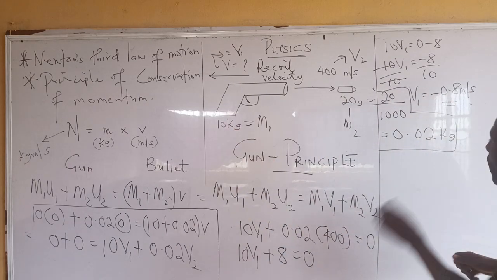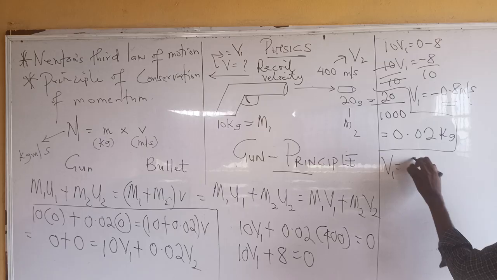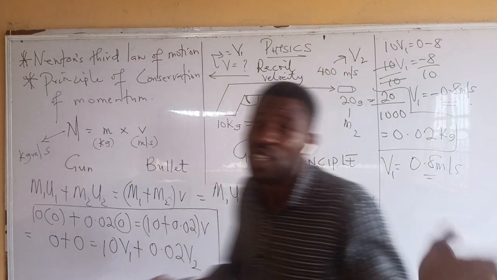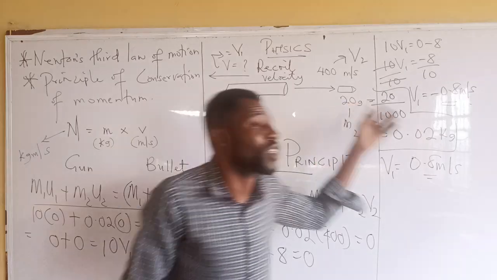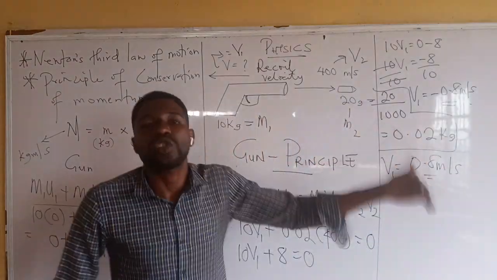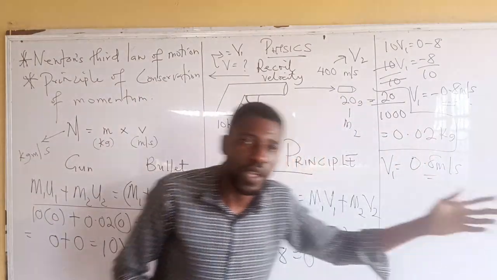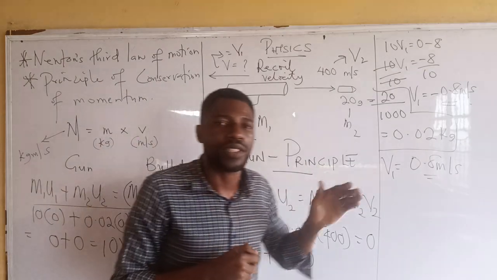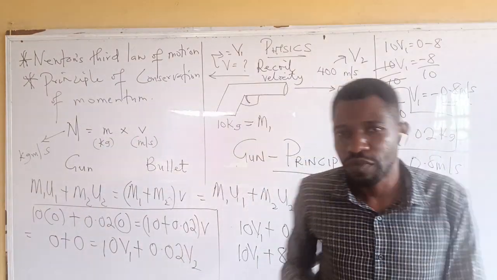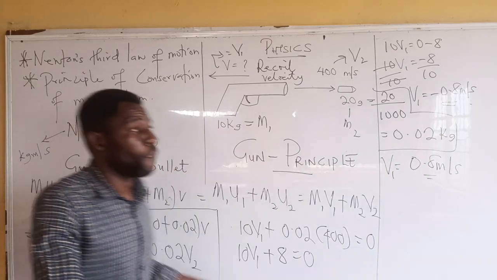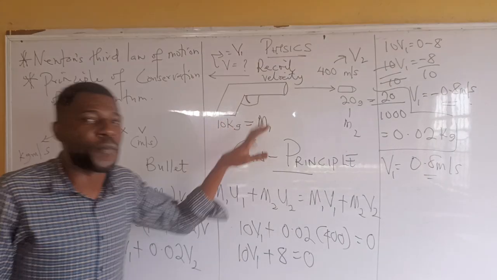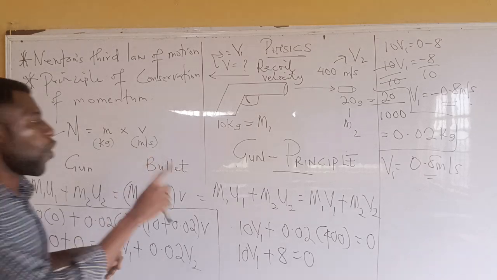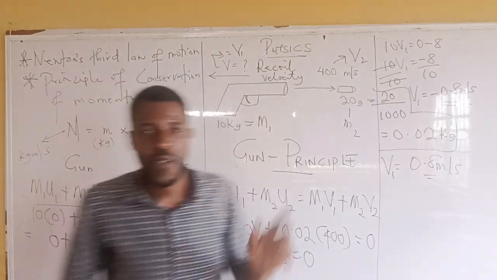So if you summarize your answers, V1 is 0.8 meter per second. So you are still correct without putting the negative sign. The negative sign is just showing us that Newton's third law is being obeyed. So the velocity acts in the backward direction while the bullet acts in the forward direction. So I believe I've been able to explain the analysis and the principle, the formula behind the working principle of a gun.